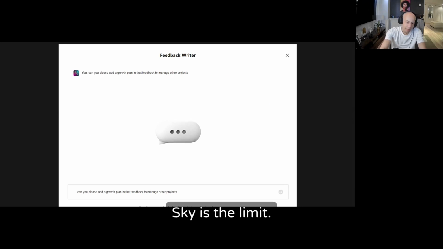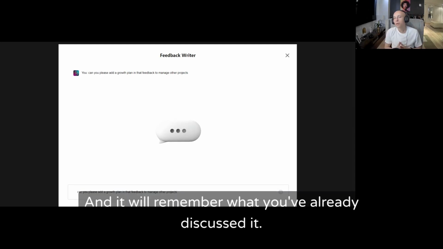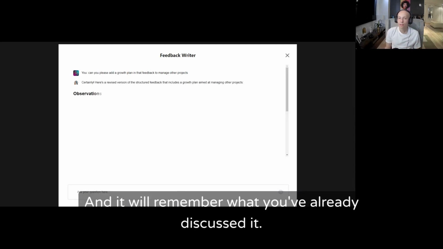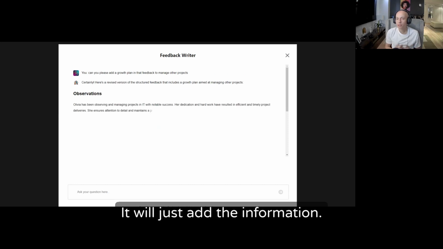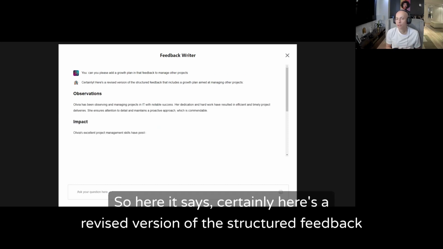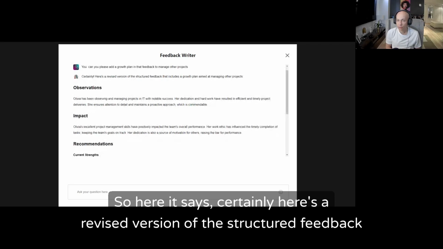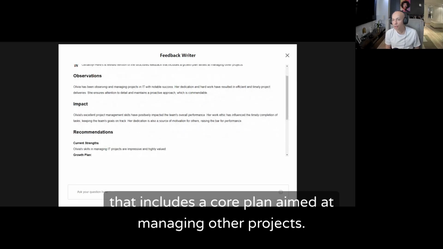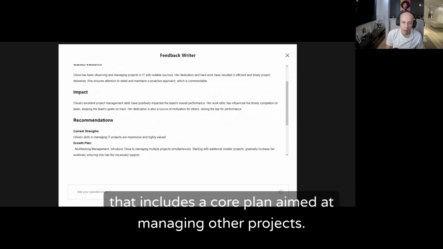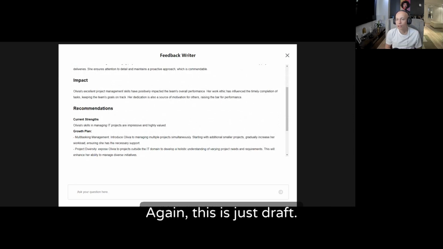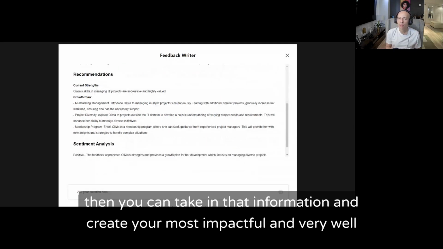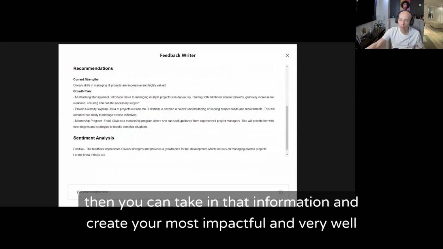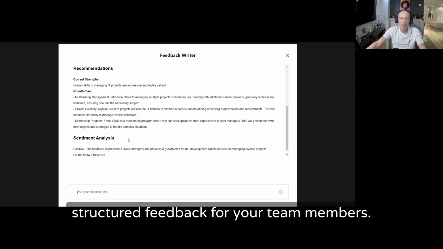Sky is the limit. And it will remember what you've already discussed. It will just add the information. So here it says, certainly here's a revised version of the structured feedback that includes a growth plan aimed at managing other projects. And it will continue generating. Again, this is just a draft. Then you can take that information and create your most impactful and very well structured feedback for your team members.